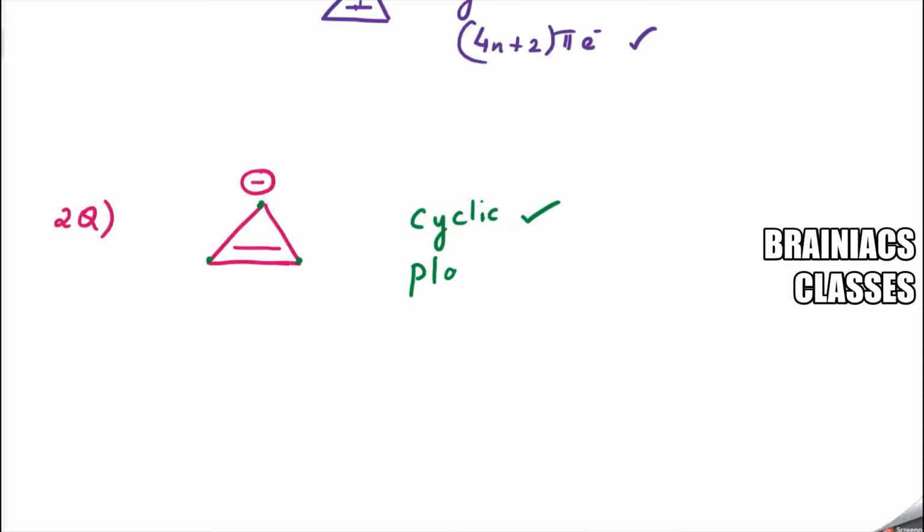Planarity. We will check actually. Now planar. Here also you can know that a minus charge is there, which means one bond is broken and a pair of electrons has come here. So let me draw it for checking the planarity. So you will get an idea. So coming to this carbon, you know one valency coming here, another valency going here, and one minus charge is there. That indicates one bond is broken. So one more valency is there, that is a hydrogen. So when I am distributing S, P, P, you can distribute S, P, P in any fashion.